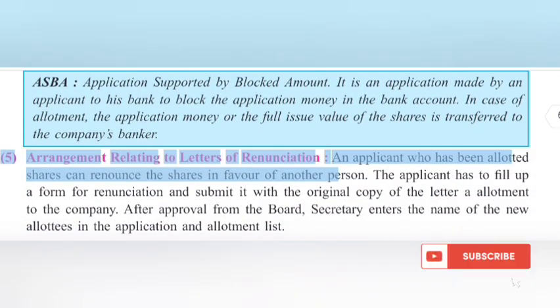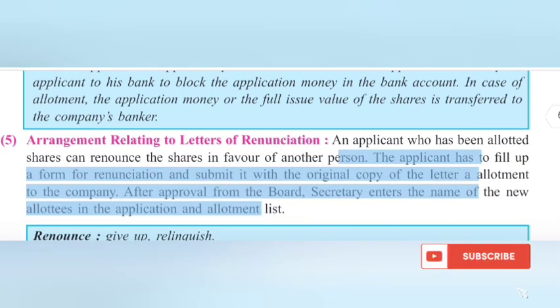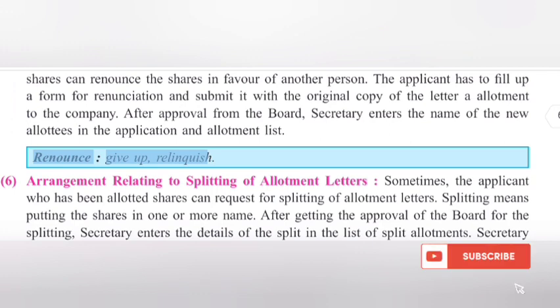Arrangement relating to letters of renunciation. An applicant who has been allotted shares can renounce the shares in favor of another person. The applicant has to fill up a form for renunciation and submit it with the original copy of the letter of allotment to the company. After approval from the board, Secretary enters the name of the new allottees in the application and allotment list. Renounce: give up, relinquish.